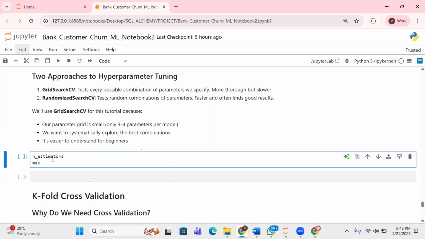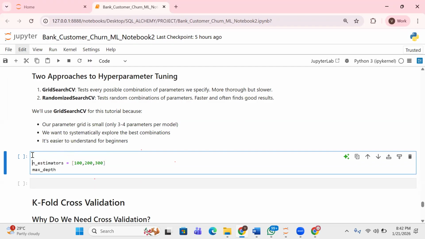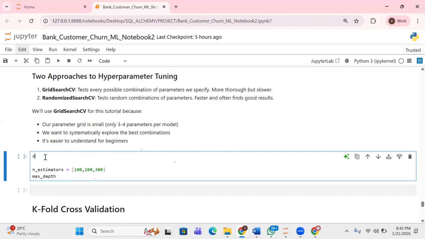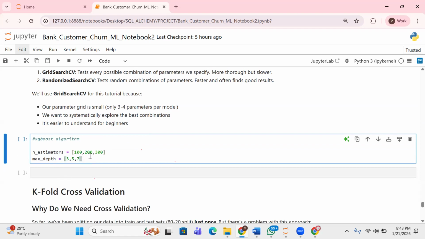And let me see max depth, for example. Now, let's say number of estimators. Let's say I want to try 100, 200, 300. Let me stop here. Now, let's just say this is an XGBoost algorithm that we're trying to tune. So for max depth, you have 3, 5, 7, something like this. So it's like saying I have 3 values I want to try.